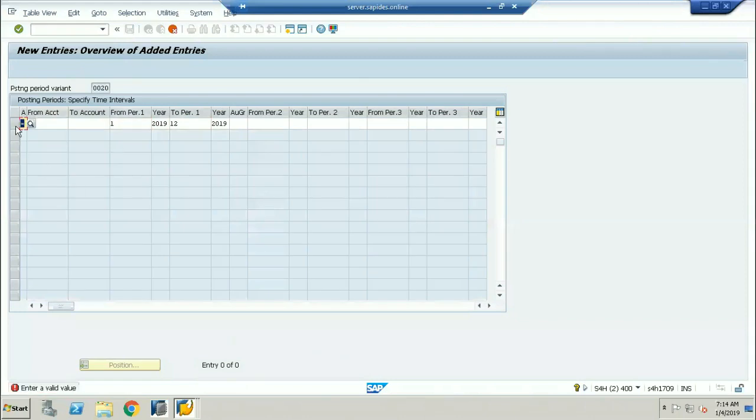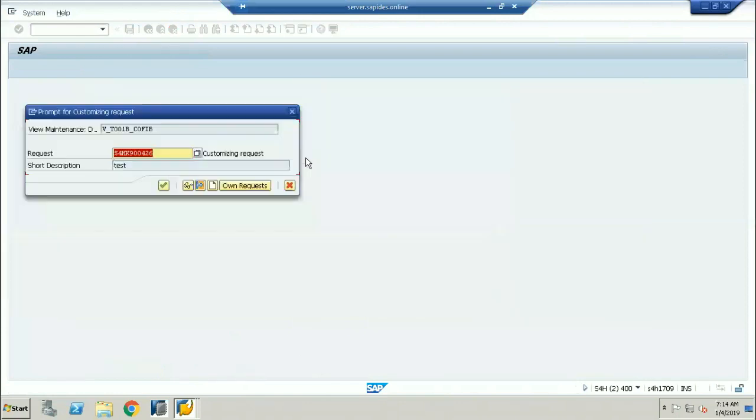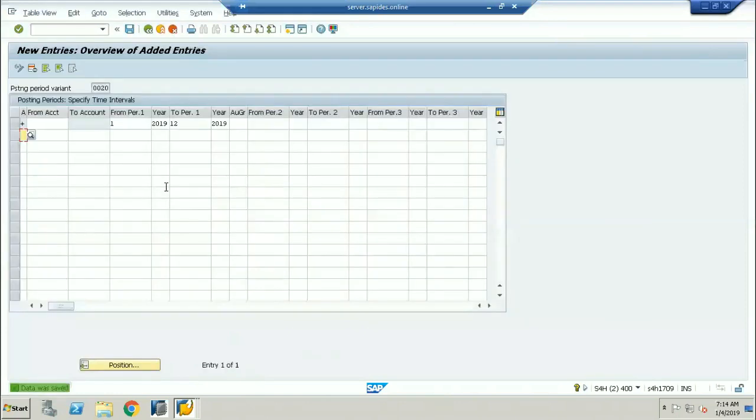Okay, valid. Now I've taken all the periods. 1 to 12 means all the periods are open, not like 0010. In 0010, I opened only one period, the month of January, which has been assigned to the leading ledger. In this particular variant, I have opened all the periods.